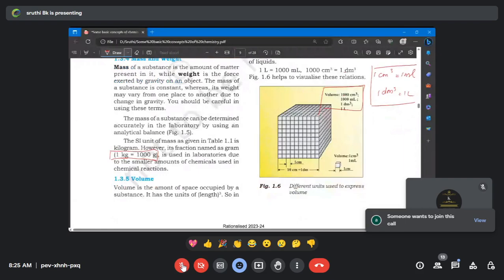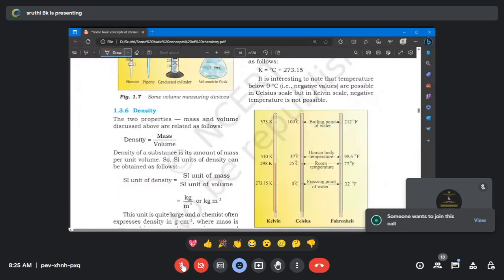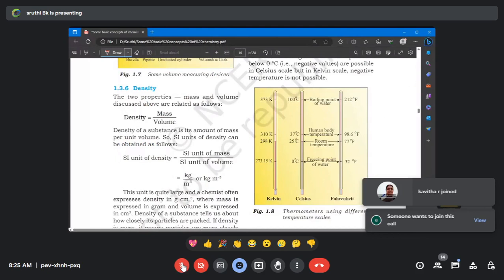Yes, ma'am. Good. Okay. Let's come to density. Density has a formula of mass by volume. What is the unit of density? The unit of density is kg, and the volume SI unit is meter cube. So the meter cube comes up so that it becomes m to the power of -3. So this is the formula for density, mass by volume. This is also one of the important ones we will be using regularly. Density is equal to mass by volume, and the unit of density is kg m to the power of -3. This is also very important. Note it down.